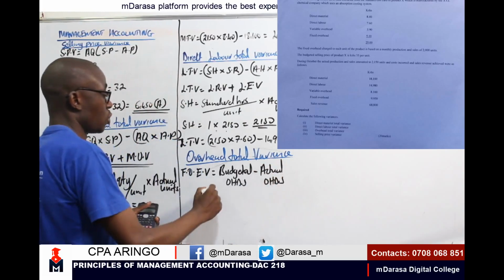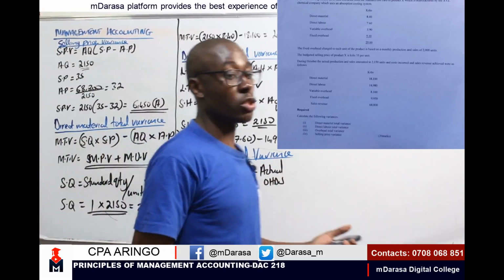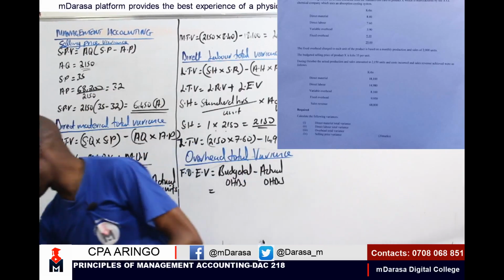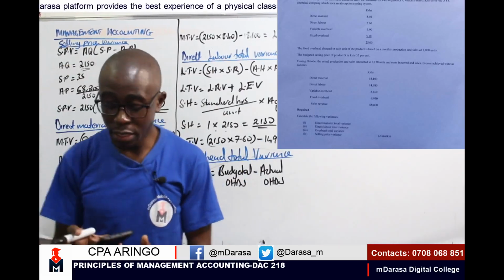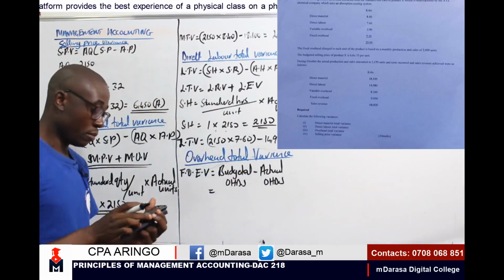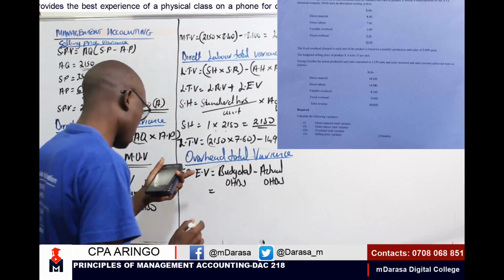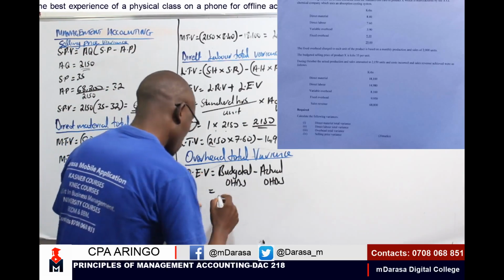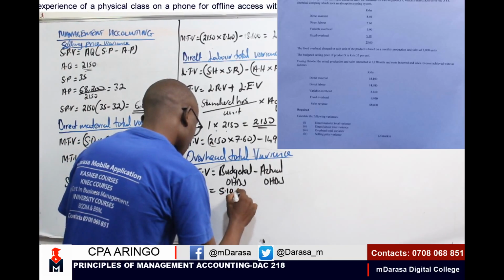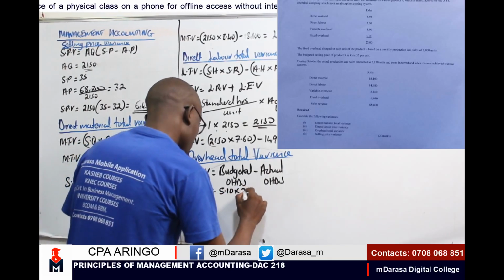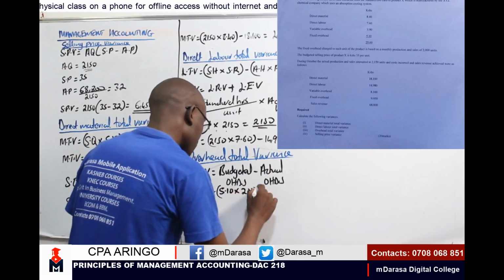How much do we have as our budgeted fixed overheads? Determining that will be simple, my good students, because I'll be taking the fixed overhead rate, which was 5.10, and multiplying by the budgeted units, which was 2000.